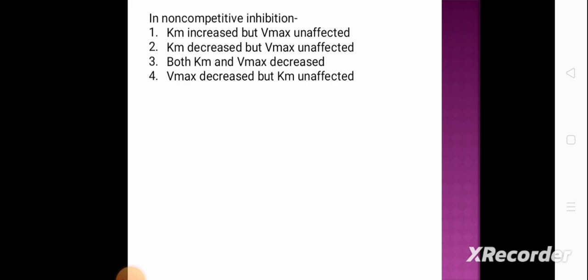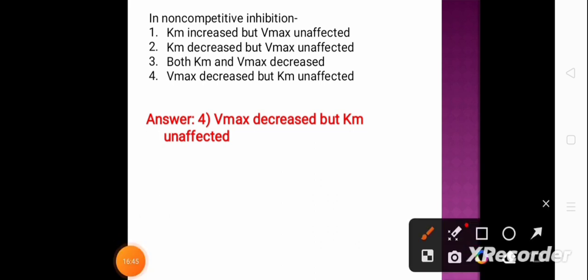Next question. In non-competitive inhibition, option 1, Km increased but Vmax unaffected. Option 2, Km decreased but Vmax unaffected. Option 3, both Km and Vmax decreased. Option 4, Vmax decreased but Km unaffected. And the correct answer is option 4, that is Vmax decreased but Km unaffected. I will just try to draw.